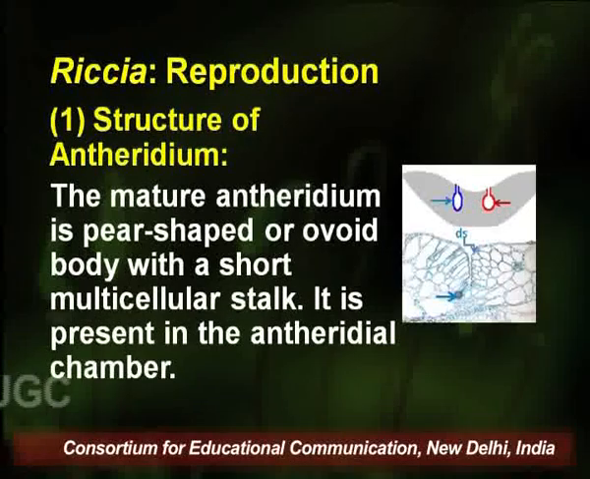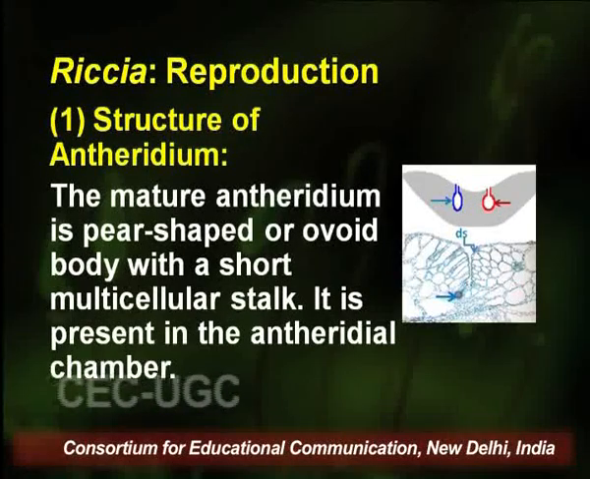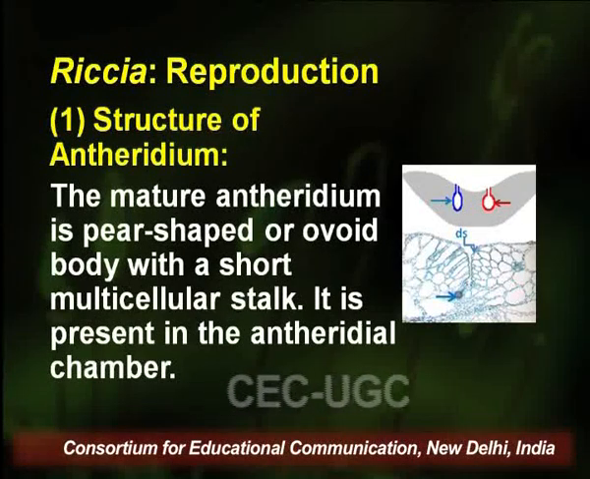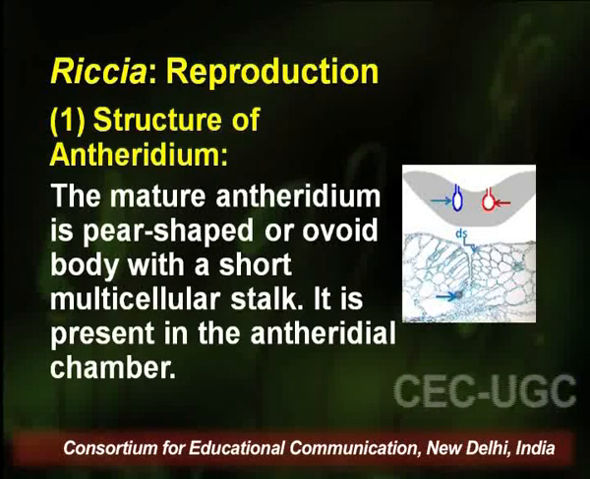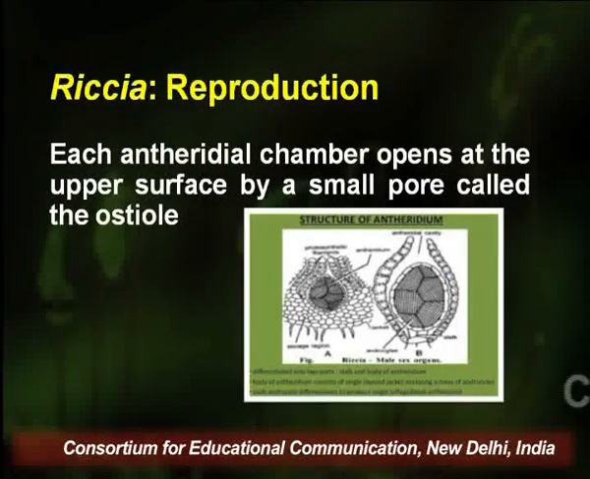As far as the structure of the antheridium is concerned, the mature antheridium is a pear-shaped or ovoid body with a short multicellular stalk. It is present in the antheridial chamber. Each antheridial chamber opens at the upper surface by a small pore called the ostiole.